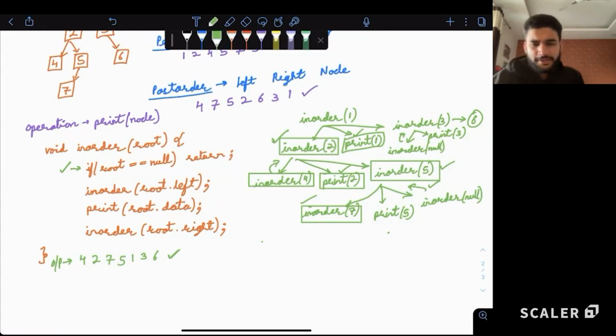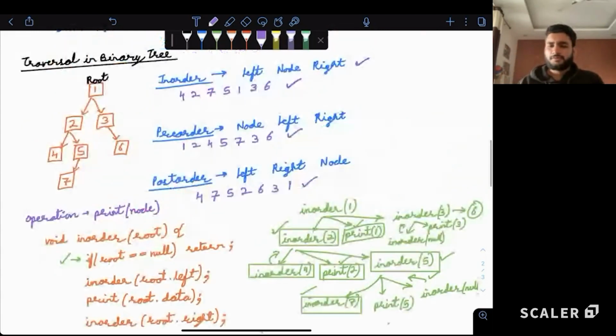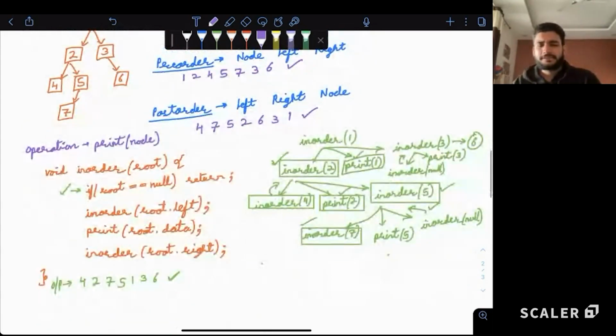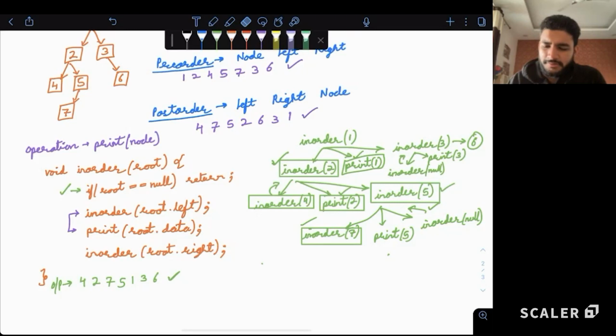Guys, before we do the iterative version of this, let me ask you this. If I have to write the recursive code of pre-order traversal, what are the changes in the code that we need? How do we write pre-order traversal? Correct. Instead of first making a recursive call, then printing, if we just swap this, that is, first we print, then we go left, then we go right.